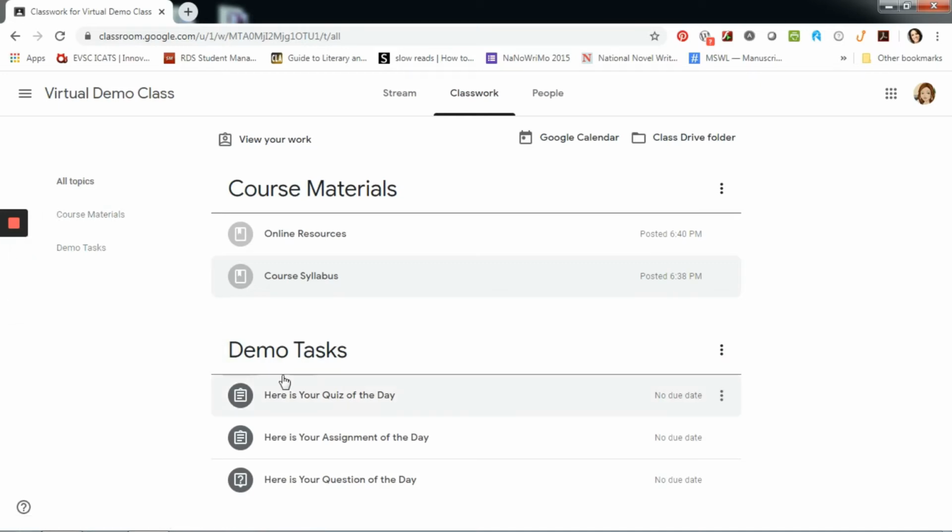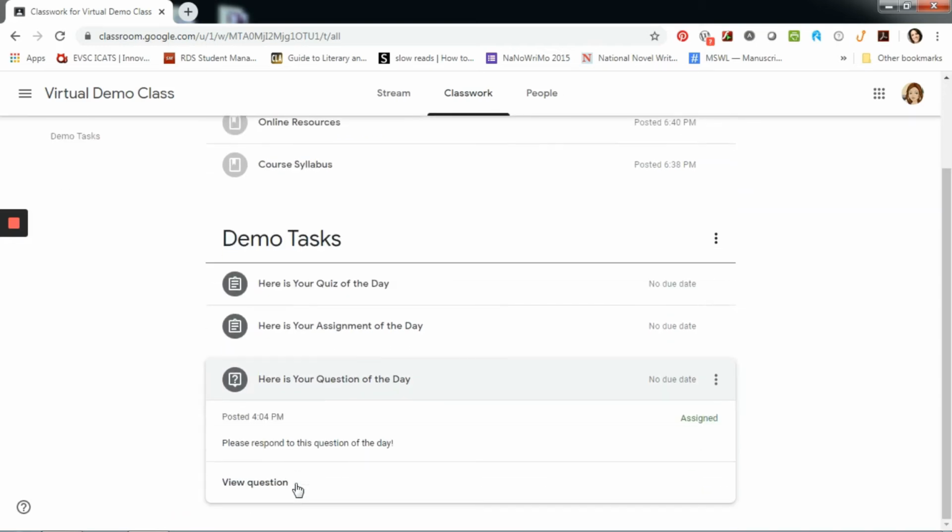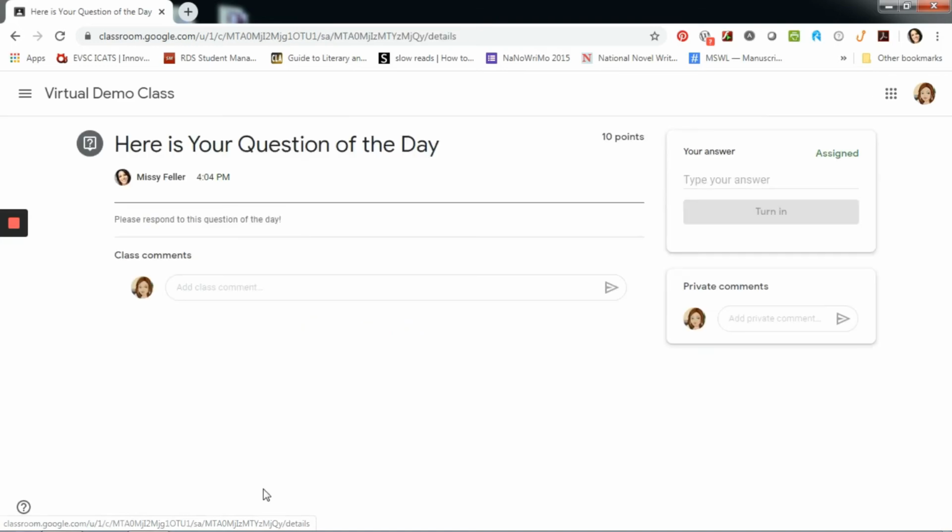The clipboard may be an assignment where I'll need to attach an item to submit, or it may be a quiz delivered to me as a Google form. Either way, I'll need to mark the task as done to show the teacher I'm finished. A question mark indicates a simple question. It might be a multiple choice or short answer, and there will be a little box to type my response in the corner before I mark the task as done and turn it in.